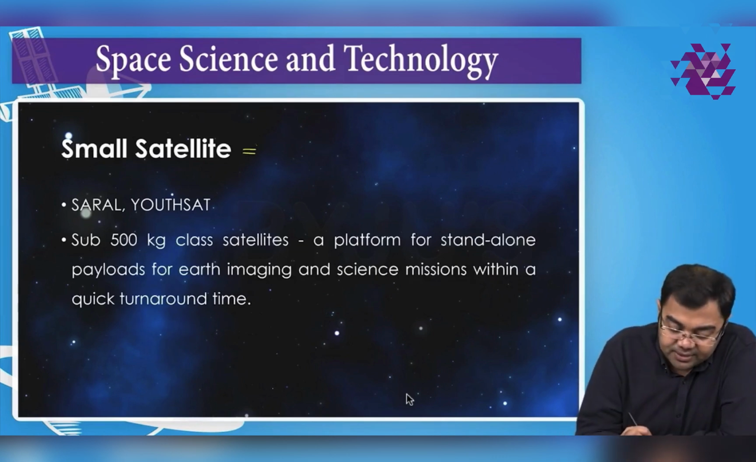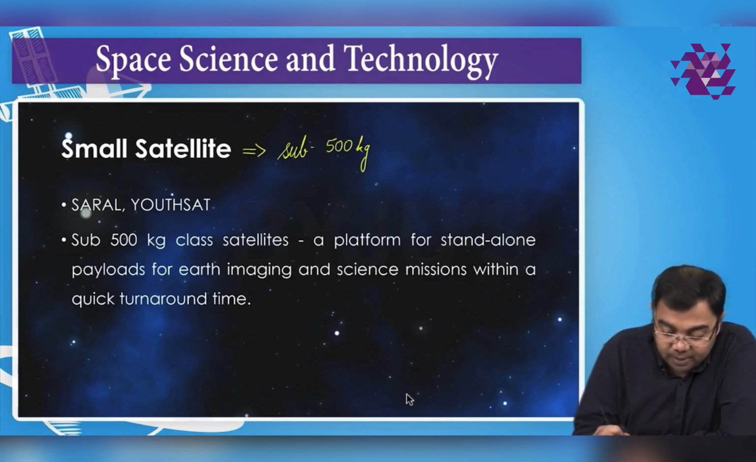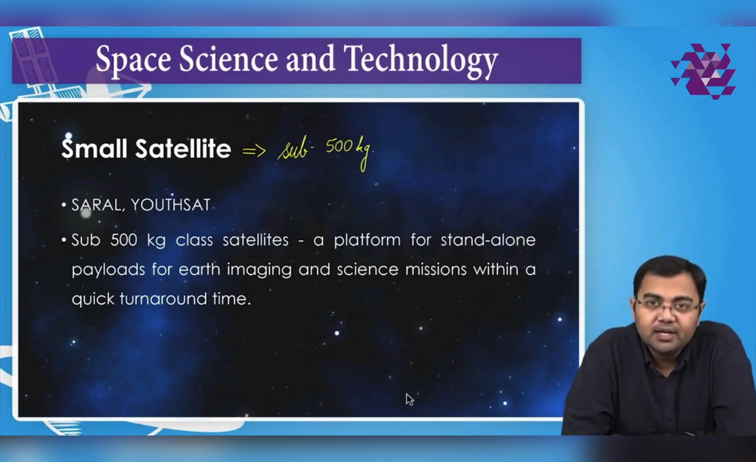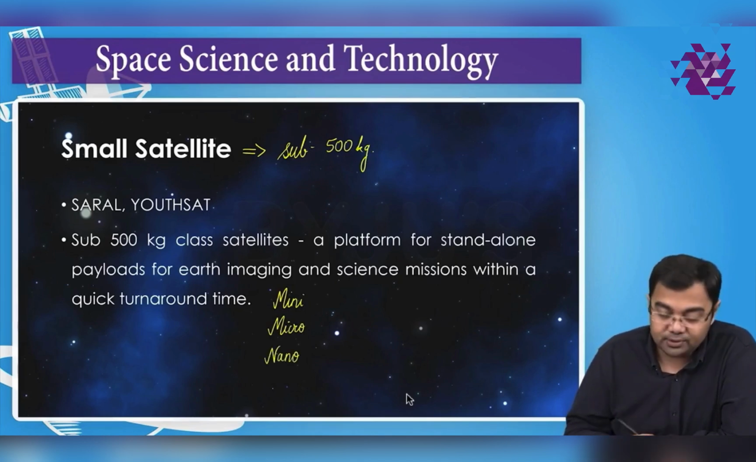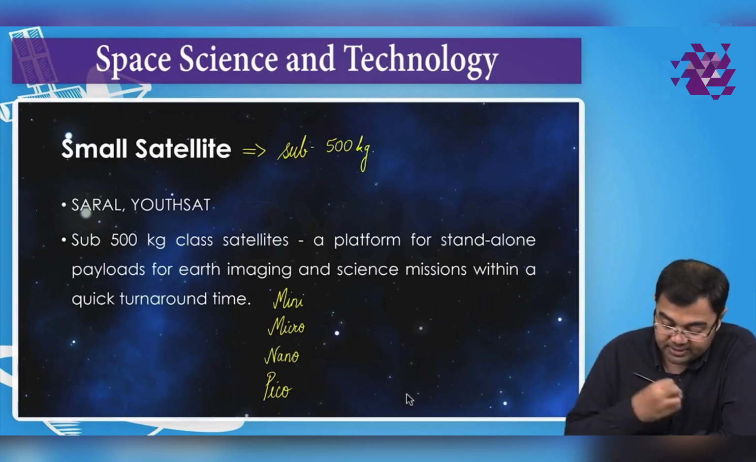Small satellites are the satellites which are, you can say, in the sub 500 kg range, meaning the satellites which weigh less than 500 kgs. Here we have a lot of satellites. You have satellites which can be called mini satellites, then micro satellites, then the nano satellites we just discussed, and also pico satellites. So how do we define all these?